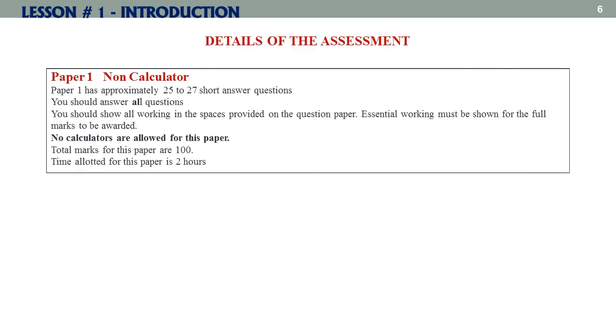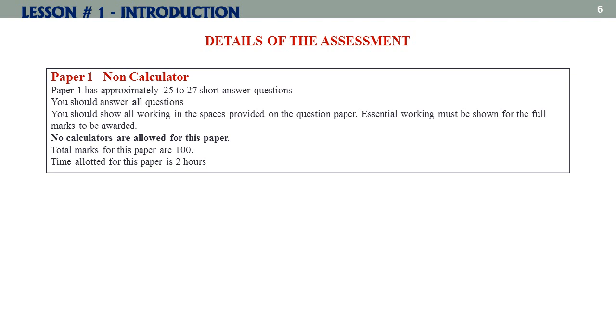Detail of assessment. As I have told you that you have to appear in two papers. One is called paper 1, which is non-calculator. Paper 1 has approximately 25 to 27 short answer questions. You should answer all questions. You should show all working in the spaces provided on the question paper. Essential working must be shown for the full marks to be awarded.